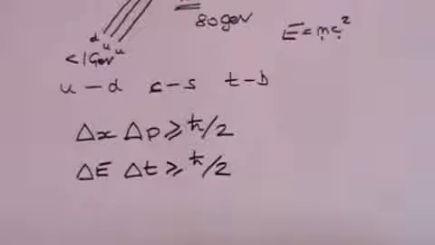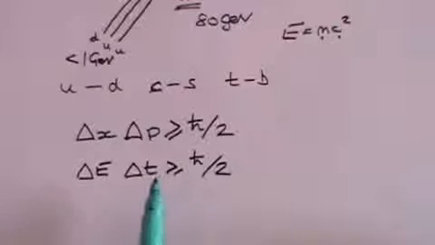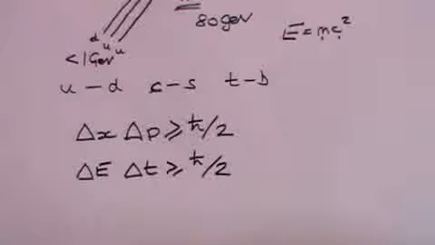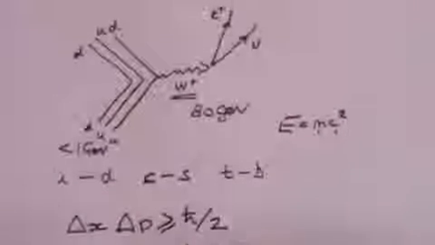This doesn't quite mean what it looks like. It seems to imply that you can have any amount of uncertainty in energy and any amount of uncertainty in time, provided their product is greater than Planck's constant. But in fact it means quite the opposite. What it means is that you can have an uncertainty in energy for a very limited time, and that the more energy you have, the less time you can have it for. It's almost like you're borrowing energy from nothing, provided that you pay it back very, very quickly.